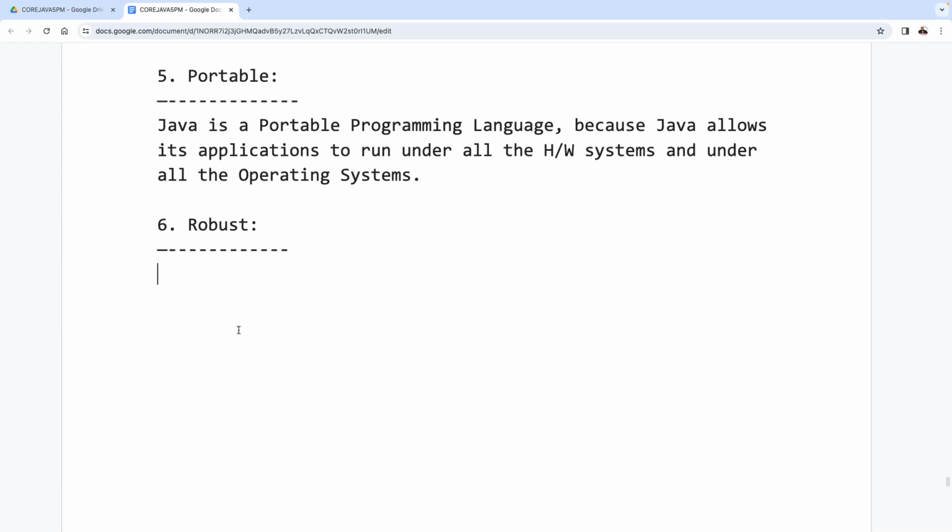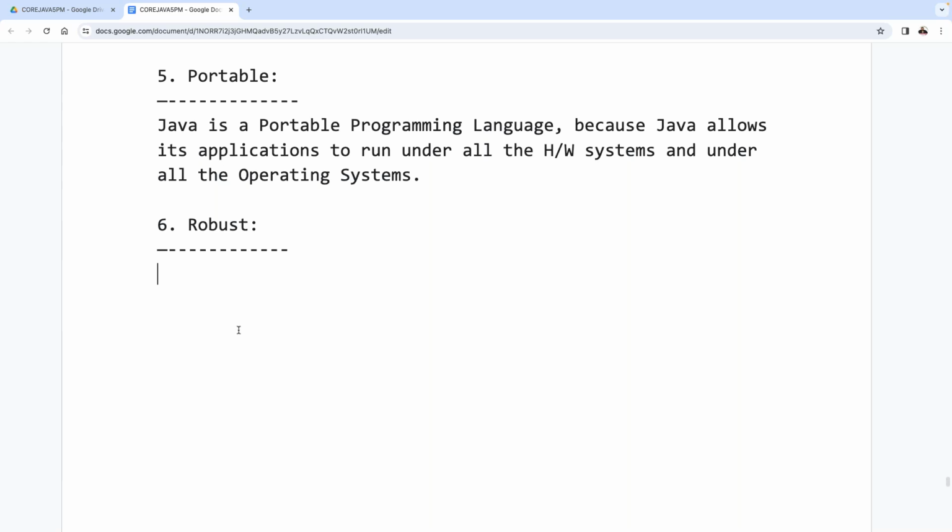If any programming language has a very good memory management system and very good exception handling mechanisms, then that programming language is called a robust programming language. Can you please tell me what I said to you? When a programming language is robust, it has a very good memory management system and very good exception handling mechanisms.